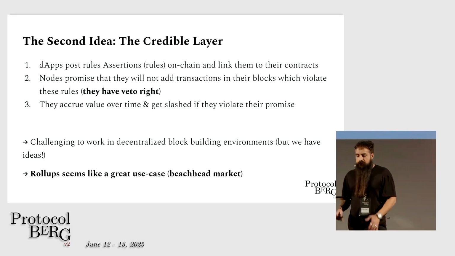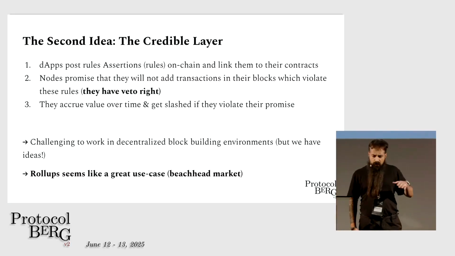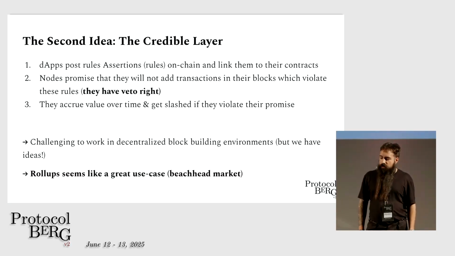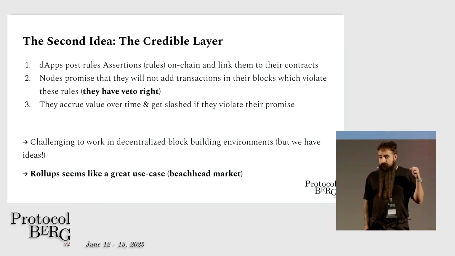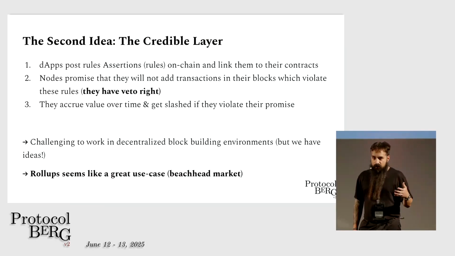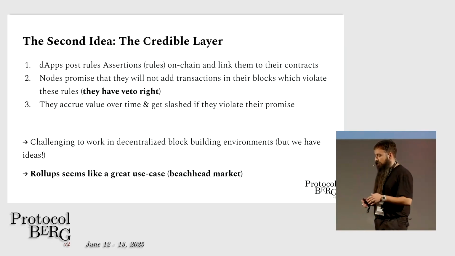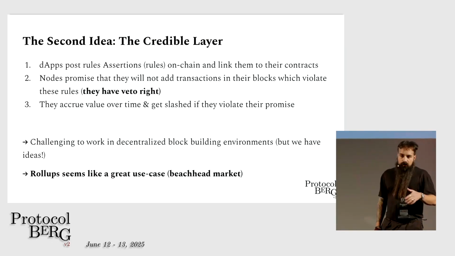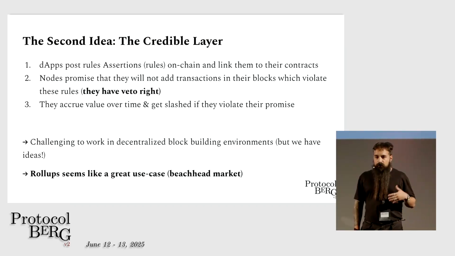The second idea, the credible layer. Again, let's say the dApps post rules, we call them assertions, on chain, and link them to their contracts. Then the nodes will promise that they will not add transactions on the network that would violate these rules, these assertions. We actually only need them to have a veto right. And the nodes will accrue value over time, they get paid, and they get slashed if they break their promise.